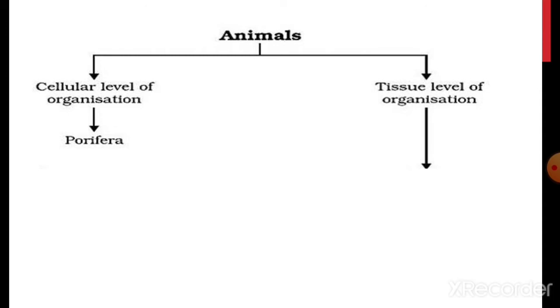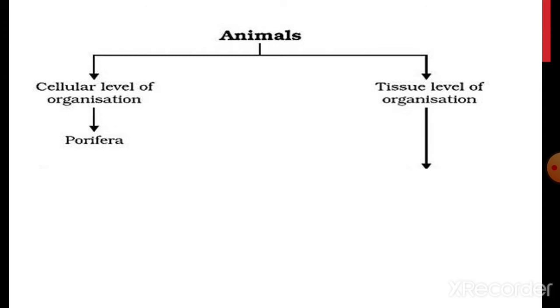No tissues form, and no coordination exists between the cells, that is, they do not function together. One reason for this could be the absence of a nervous system. Therefore, there is nothing which could control and coordinate among the cells, and therefore the cells could not get organized into tissue.